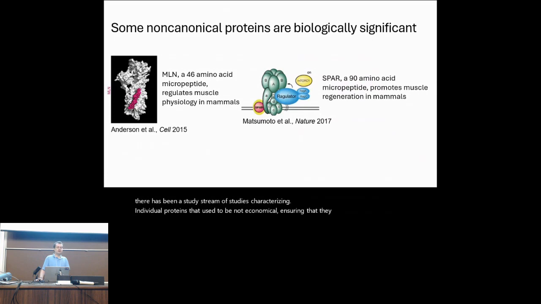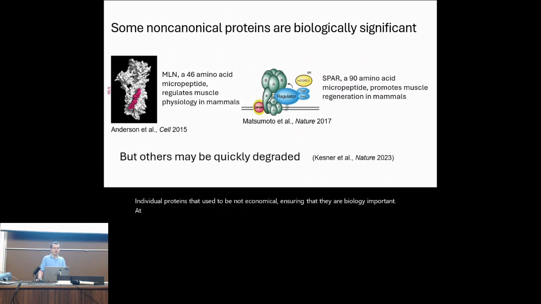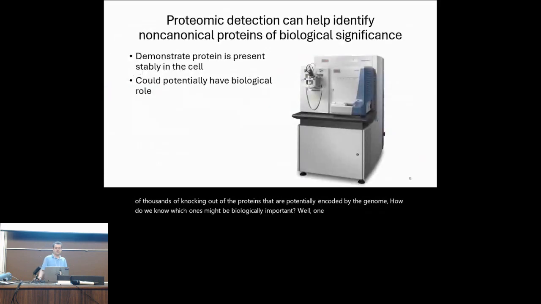and showing that they are biologically important. At the same time, however, studies have also shown that many non-canonical proteins may be quickly degraded and likely have no biological role. So how do we distinguish these two classes? Out of thousands of non-canonical proteins that are potentially encoded by the genome, how do we know which ones might be biologically important? Well, one approach is to use proteomics.